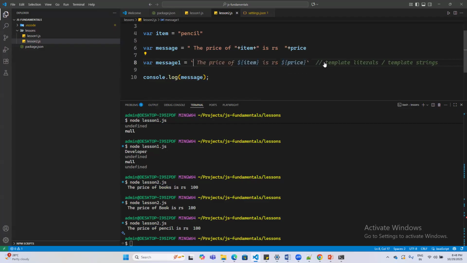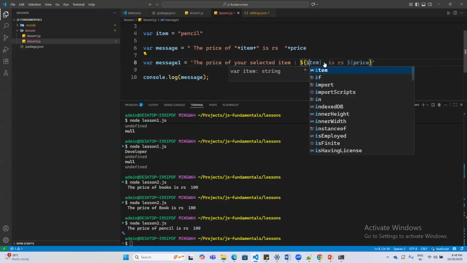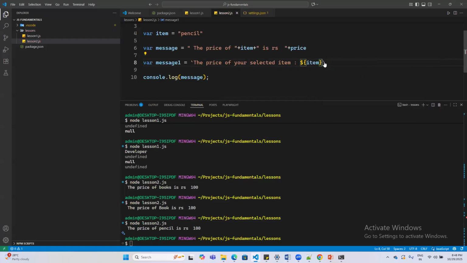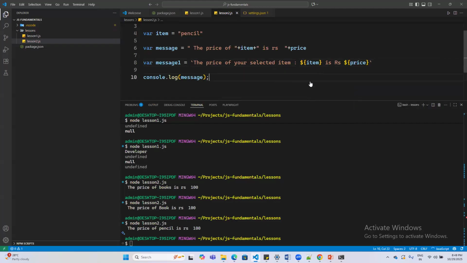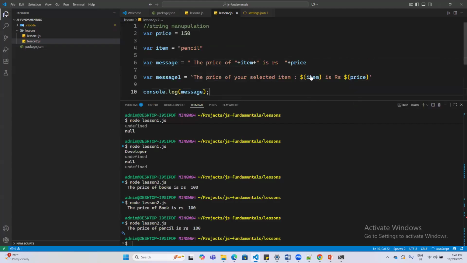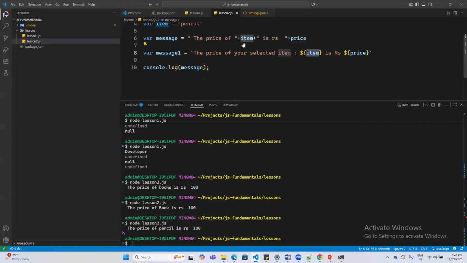And here you can just write the price of your selected item. An item being what? My item is this variable. This kind of syntax is called interpolation. Is rupees, and then I can again provide a variable with this kind of formatting. Whatever you provide inside dollar and curly braces is understood to be a variable. So this is another way of writing the message.